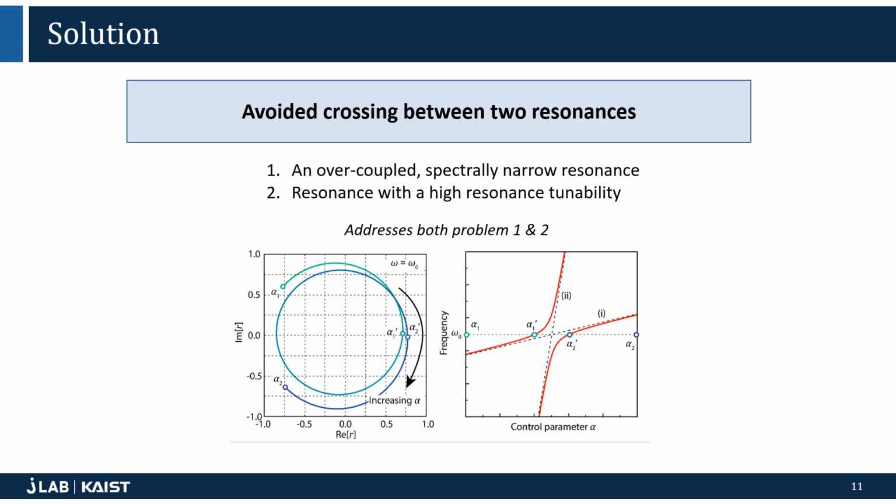So to summarize, an avoided crossing between an overcoupled spectrally narrow resonance and a resonance with a high resonance tunability grants you hybridized resonances that have the best of both worlds.